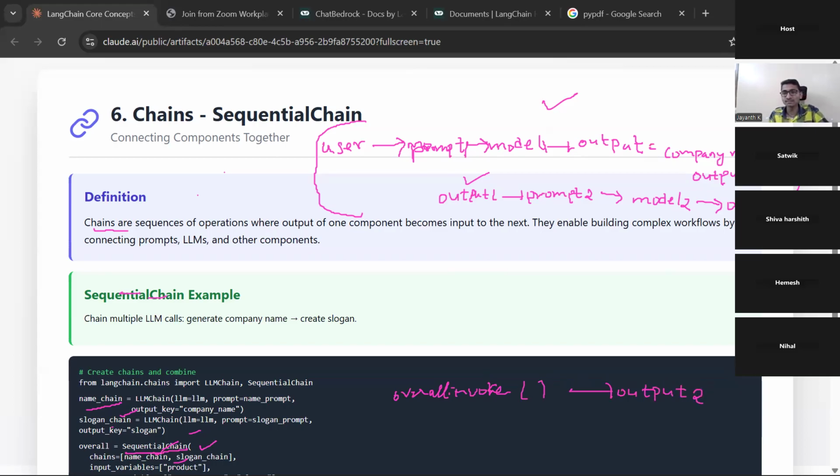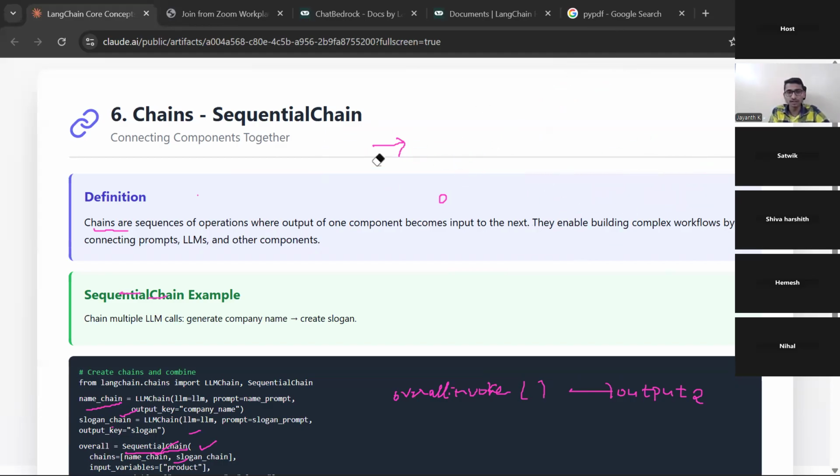Are you able to understand? You can see how a sequential chain is powerful enough that it automates many things. You can write S in the chat if you are able to understand. Then let me clear the screen and we'll move forward. This is a very nice example so that we can understand what sequential chains exactly are and how we can use them in our project. This is a practical implementation, guys.